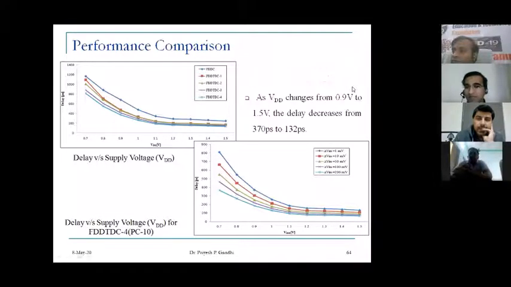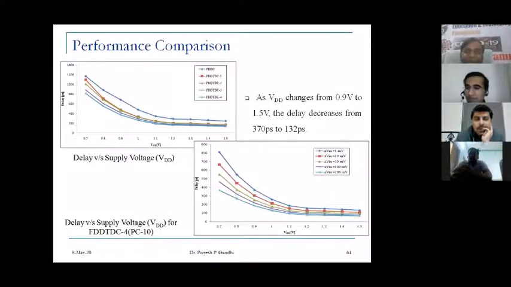Similarly, as VDD changes from 0.7 volt to 1.5 volt, the delay decreases from 370 picosecond to 130 picosecond. So we can say that by increasing the supply voltage, we can reduce the delay.